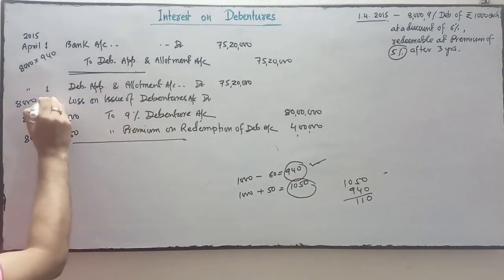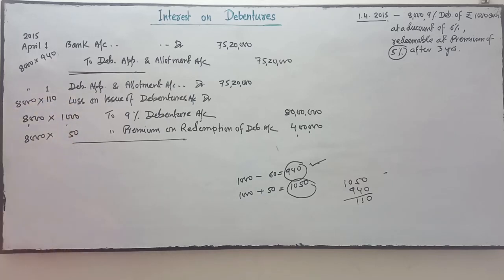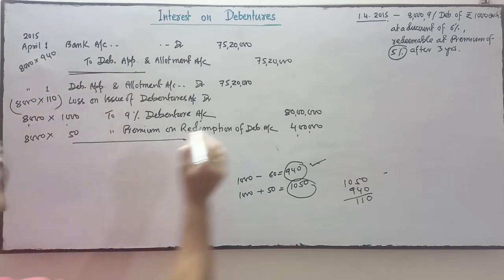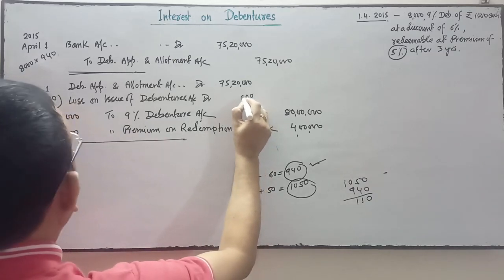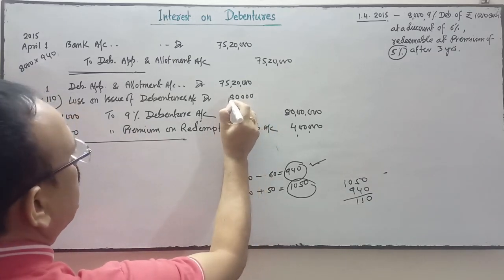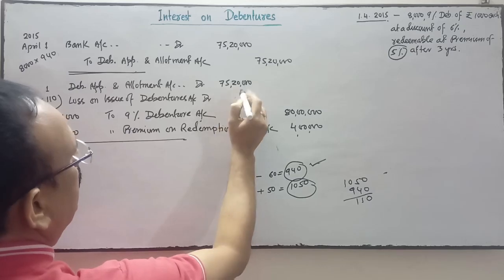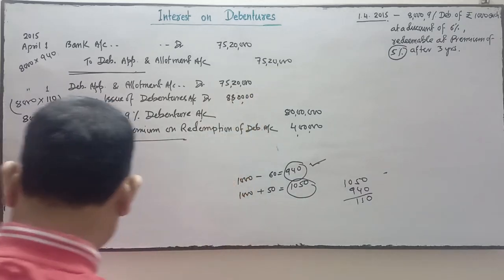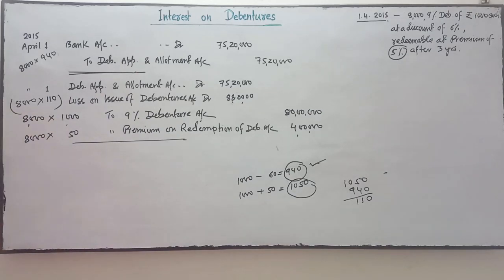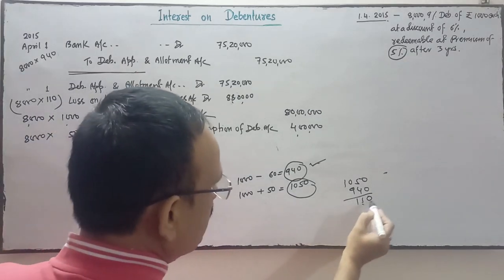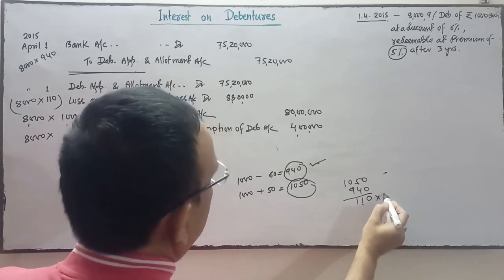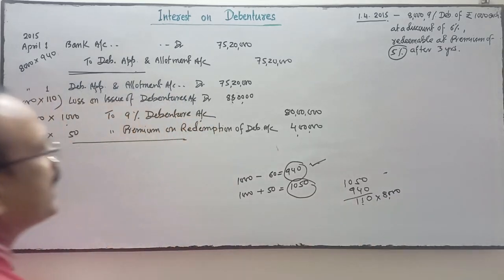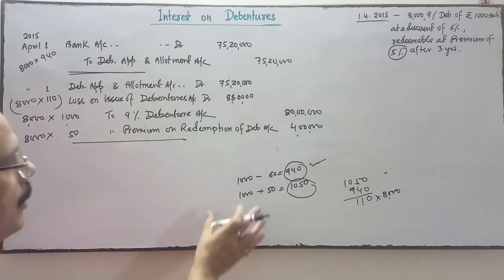So you multiply by 110. This will be transferred to loss. So 8,80,000 is the loss. This is the loss per debenture into the number of debentures, which is 8,000.